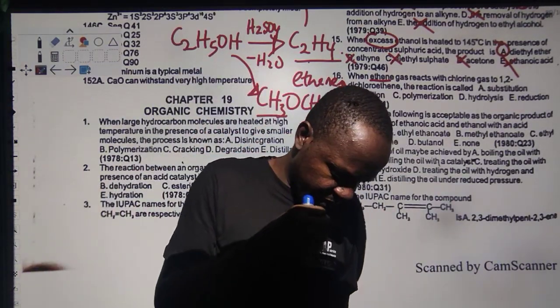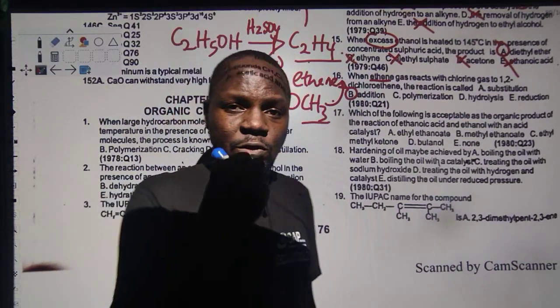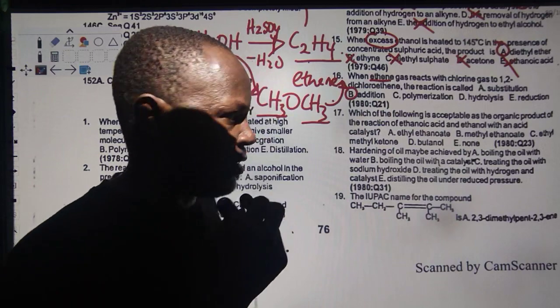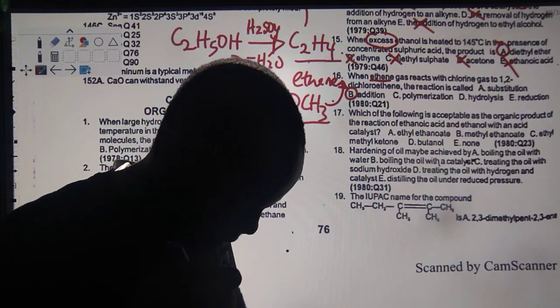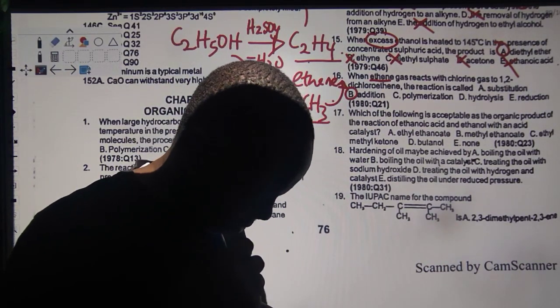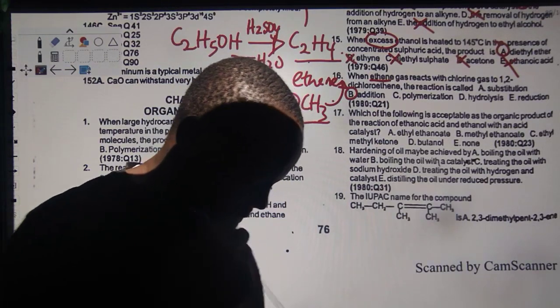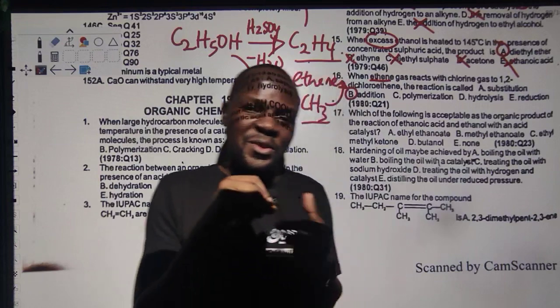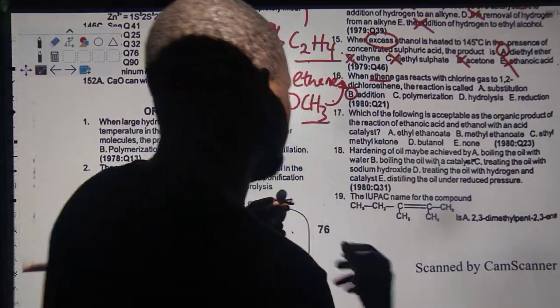Addition reaction can be explained in three to four ways: reaction with hydrogen chloride, and reaction with halogens like bromine. We're going to talk about bromine and chlorine, but it does not react with iodine. I'm not going into that because you guys are not A-level chemistry students, so I'm only limiting it to what you need.